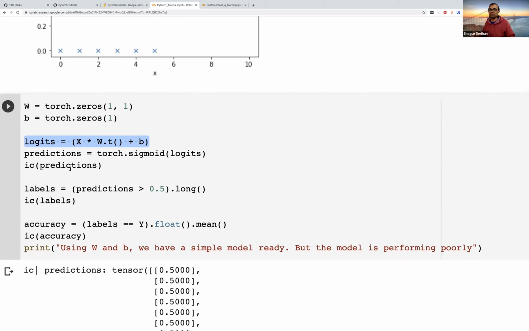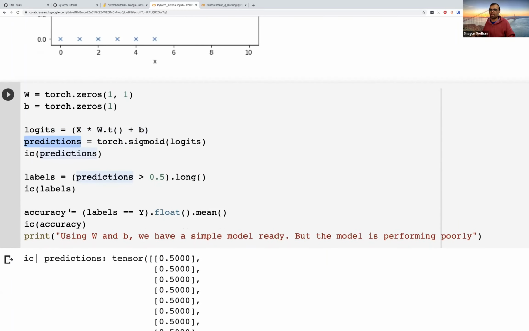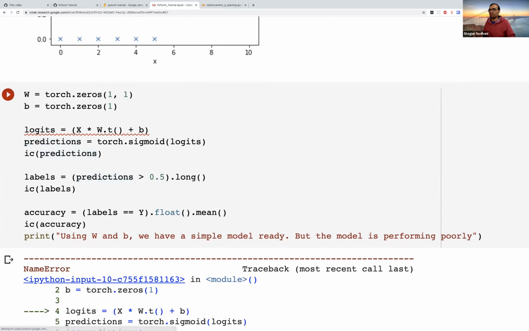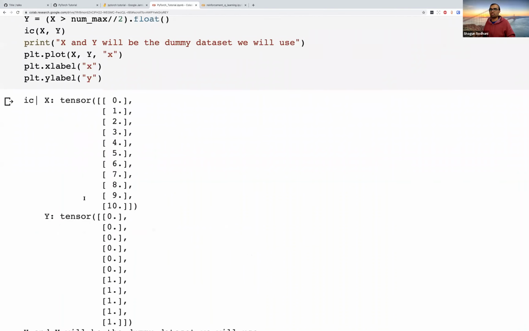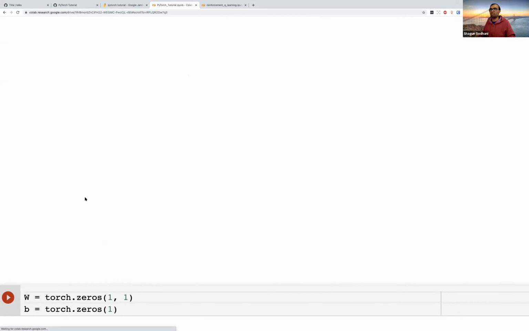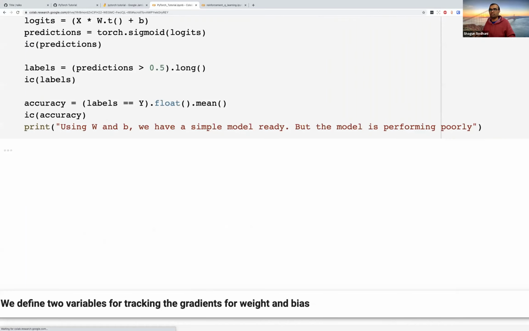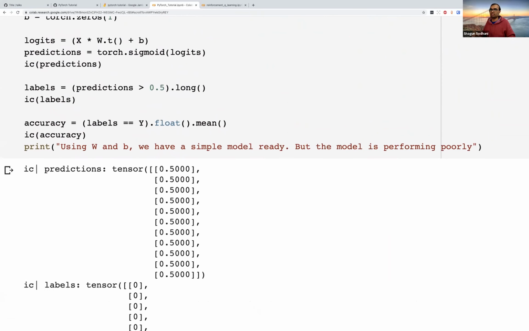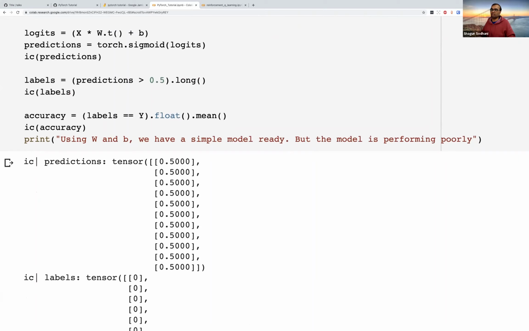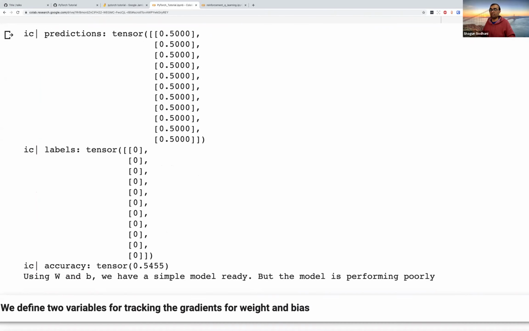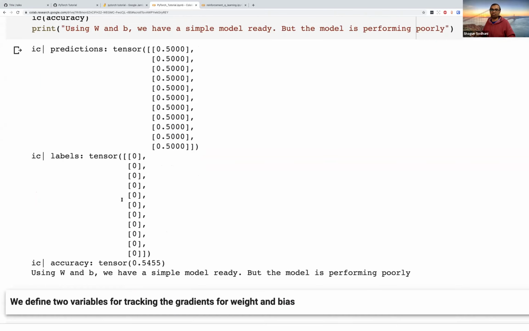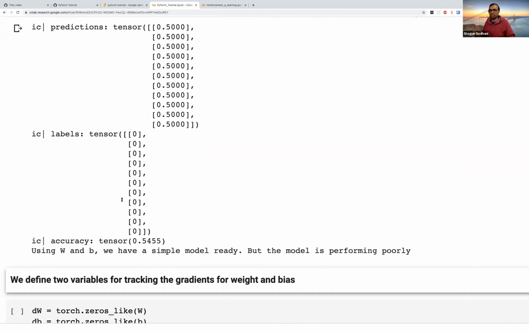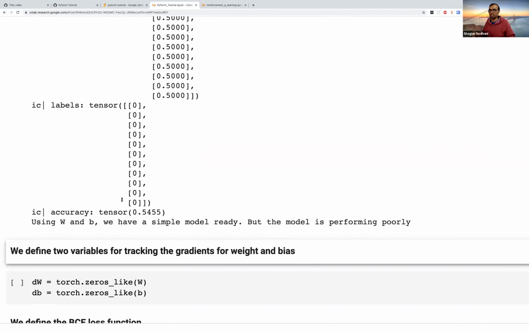Okay, so once we have computed the predictions, we are going to compute the labels, and we are going to report the accuracy. In this case, oops, I think I did not run this. Yeah, okay. So what we see in this case is, since W and B are zeros, every output is 0, and every label comes out to be 0. So we have a simple model, but this model is not trained, and it's not making any meaningful predictions. This is basically performing randomly.